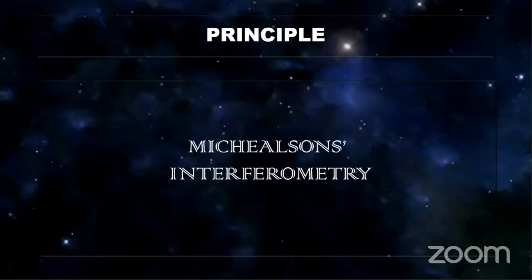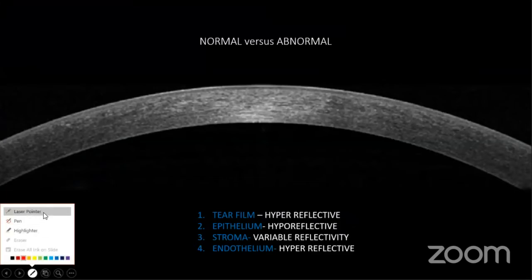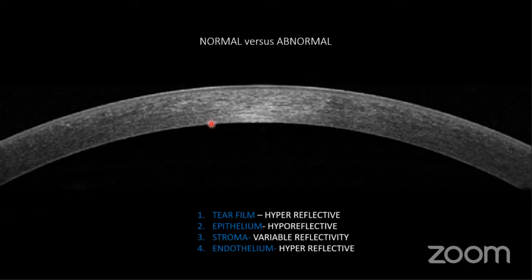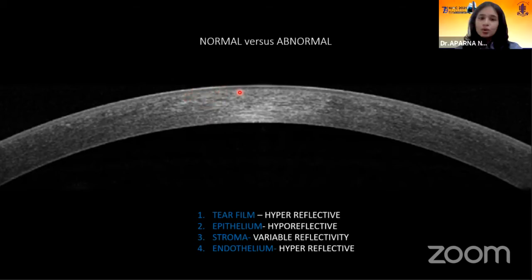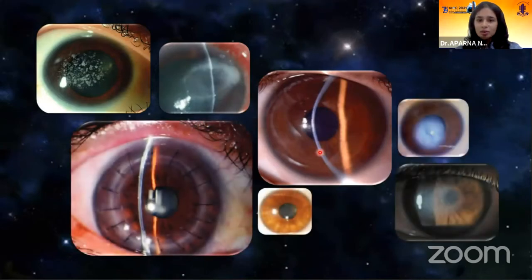This is based on the principle of Michelson's interferometry. To know what's abnormal, we should know how a normal cornea looks on ASOCT. The tear film is hyperreflective, the epithelium is hyporeflective, the stroma shows variable reflectivity, and the endothelium is again hyperreflective. So we'll be discussing various pathologies of the cornea.